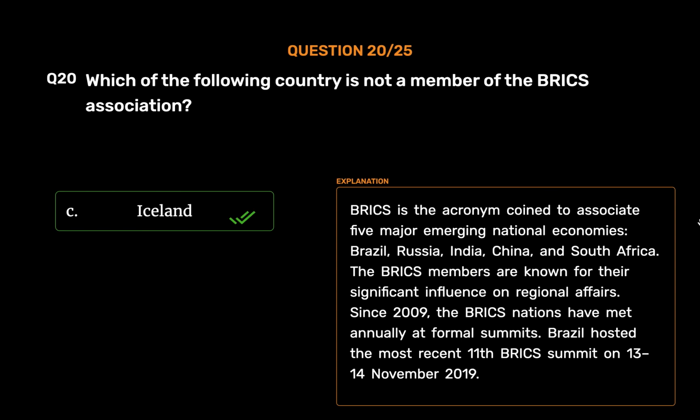Iceland. BRICS is the acronym coined to associate 5 major emerging national economies: Brazil, Russia, India, China, and South Africa. The BRICS members are known for their significant influence on regional affairs. Since 2009, the BRICS nations have met annually at formal summits. Brazil hosted the most recent 11th BRICS summit on 13–14 November 2019.